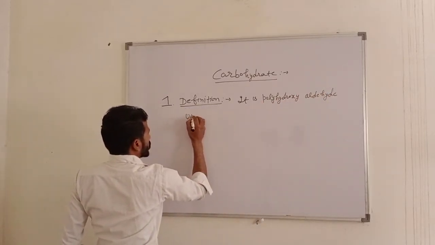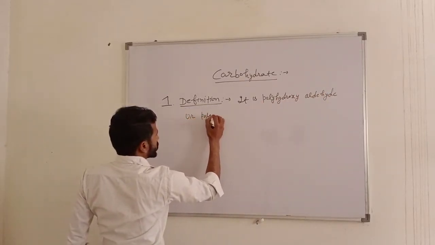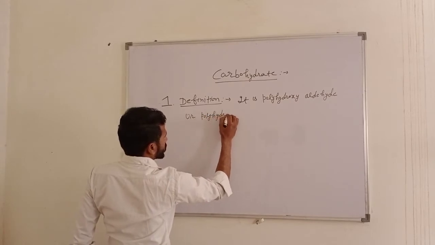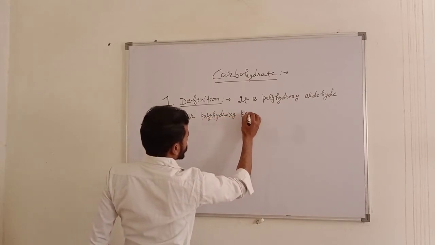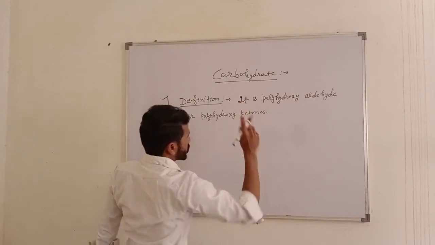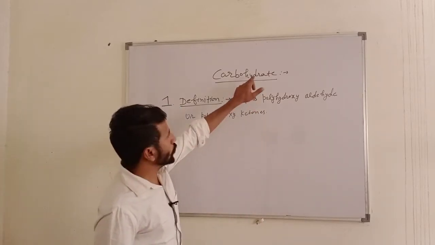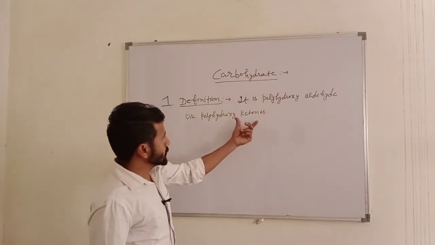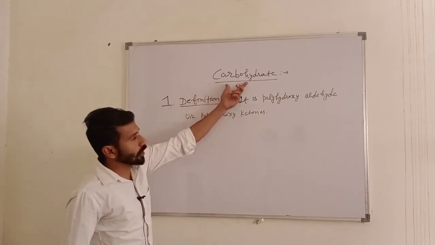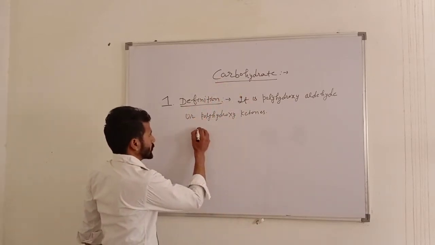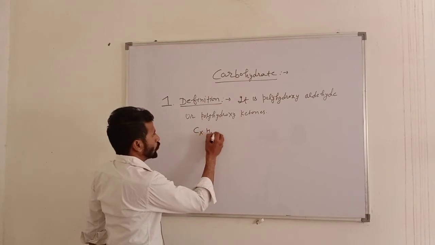This is the modern definition of carbohydrates, and the basic formula of carbohydrates is CxH2yOy.